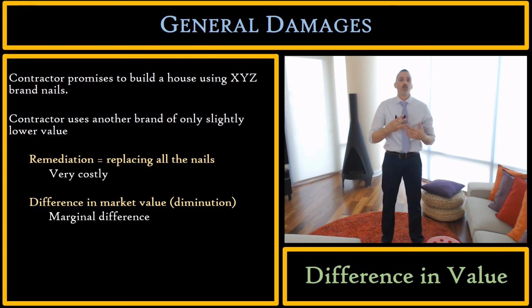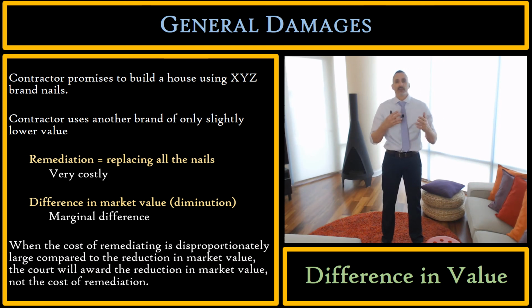Will a court award the owner the damages for remediation, which are very high, or will a court award just the difference in value? And the answer is, when there is such a disproportionate difference between the cost of remediation and the reduction in market value, the court will award the reduction in market value as the measure of the general damages.